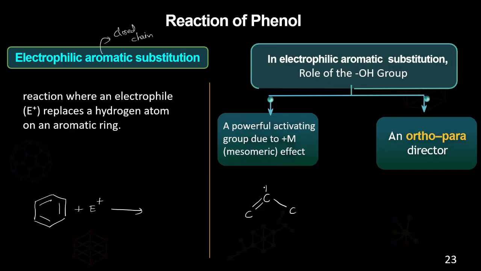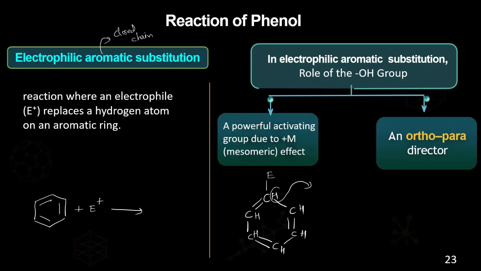So this is how the benzene ring looks. Let me draw the full structure. There are alternating double bonds present. Just put the hydrogens here: hydrogen, hydrogen, hydrogen, hydrogen, hydrogen, and there is a hydrogen here. Now this electrophile will replace this hydrogen.